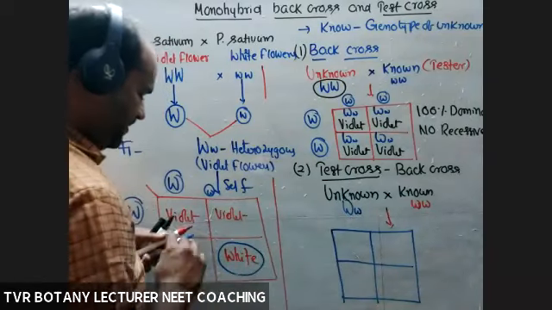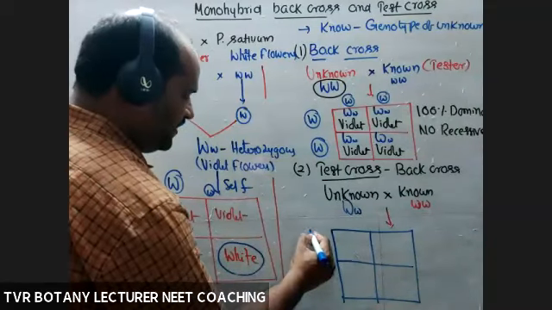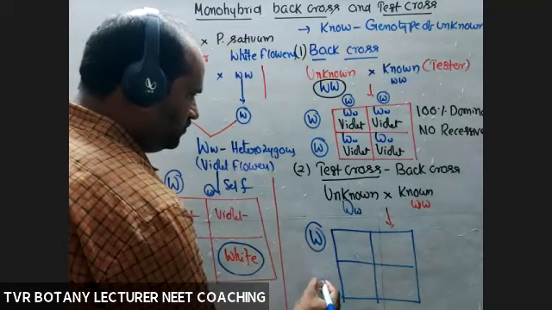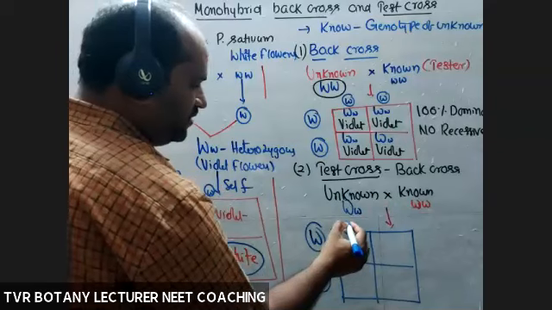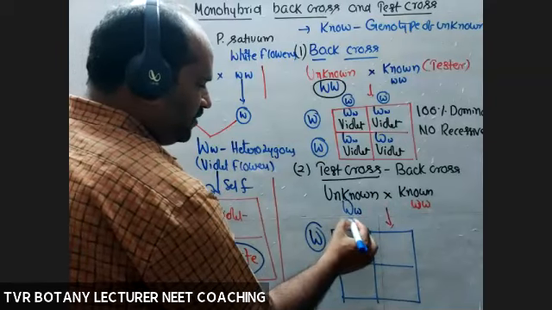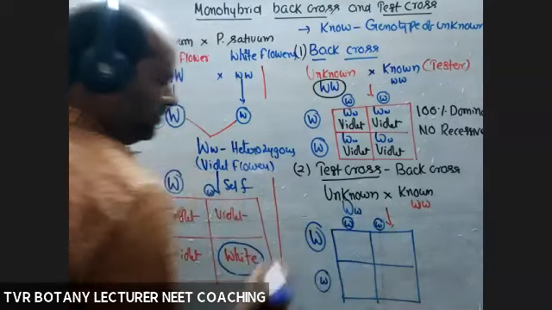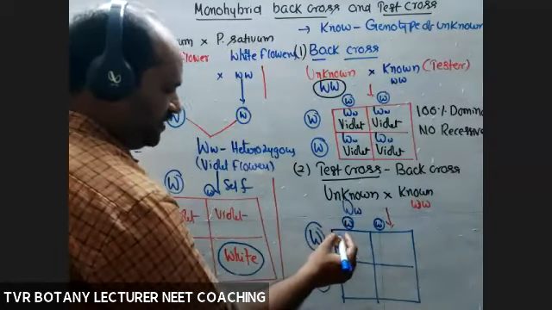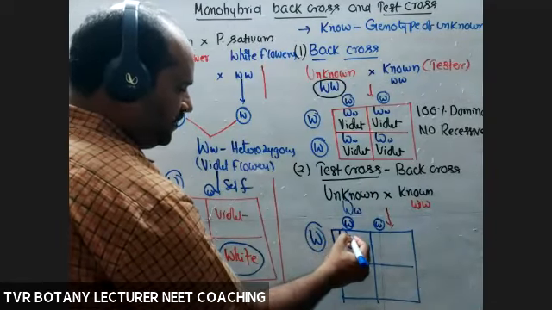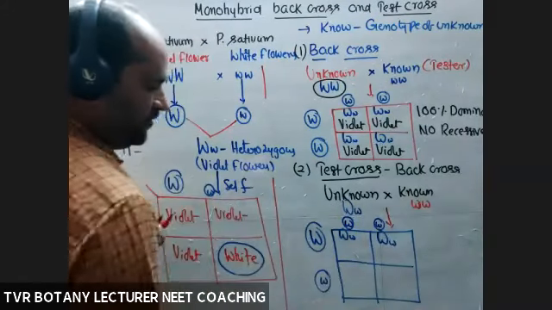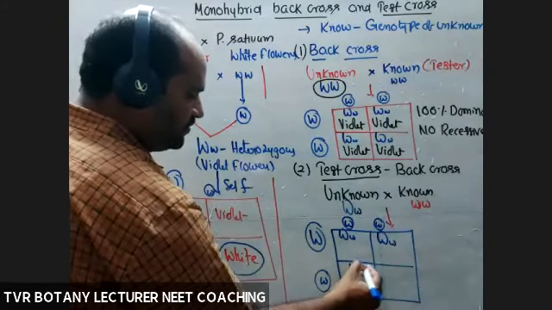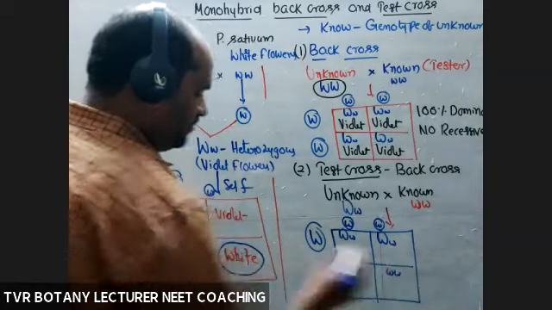How many kinds of gametes? Two types of gametes: capital W and small w. From this side only one kind, small w, small w. Now, fertilization between these two. Capital W, small w. Capital W, small w. Small w, small w, small w, small w.